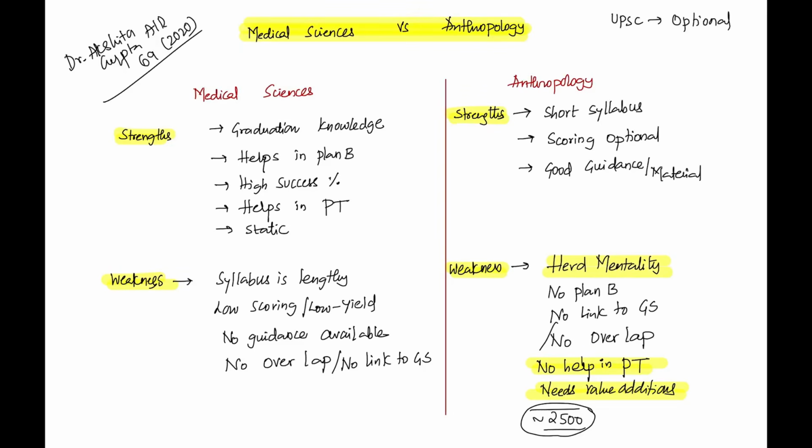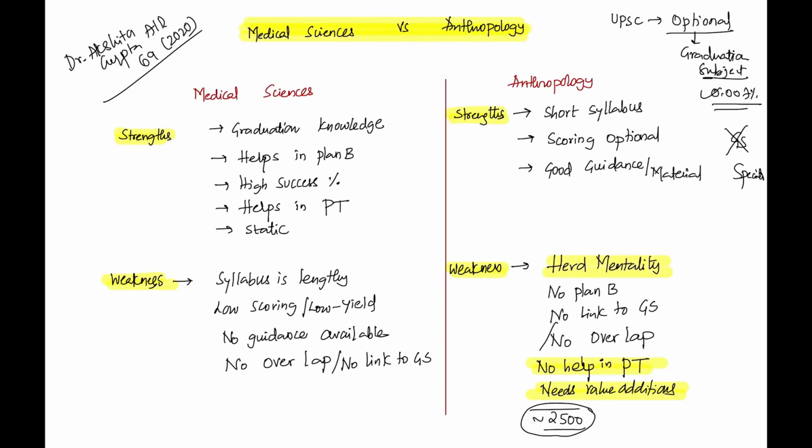In the optional, they give you your graduation subjects. Even they believe that in an exam with a success rate of 0.007%, what if you end up on the losing side? If you only fight in the GS background, that is generalistic study, you will lose your specialty knowledge. Then what happens? You are neither fit for UPSC if you fail, nor fit to work in your own specialty. So that's why an engineer should choose an engineering subject,